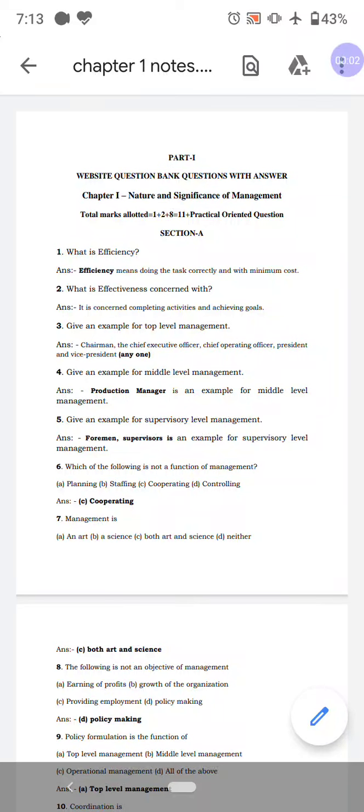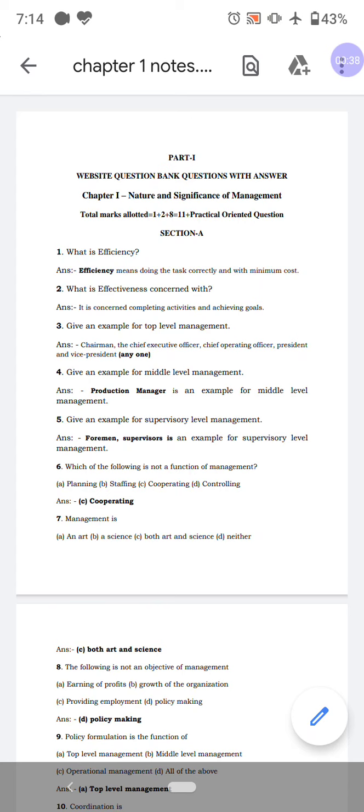Good morning, students. From today onwards, up to Friday, I'm going to revise the first chapter, that is nature and significance of management. In this chapter, I already told you that the total marks is 11 marks. How can we expect this 11 marks? 1 mark question is 1, 2 marks question is 1, and the 8 marks question, that is section D, totally 11 marks plus practical oriented question.